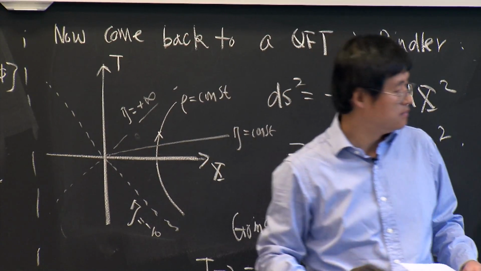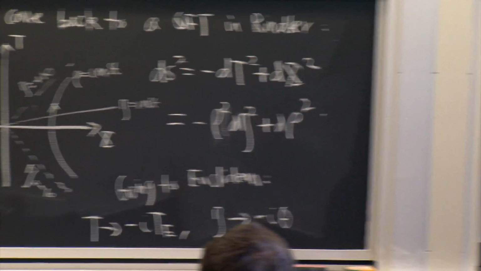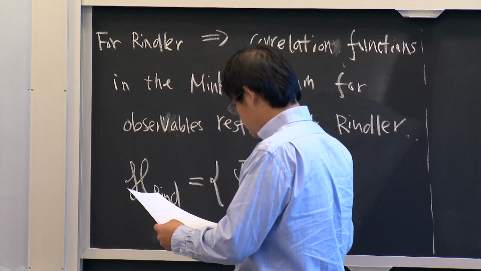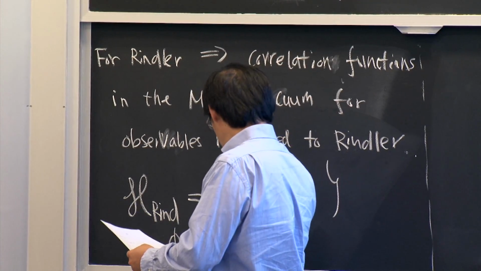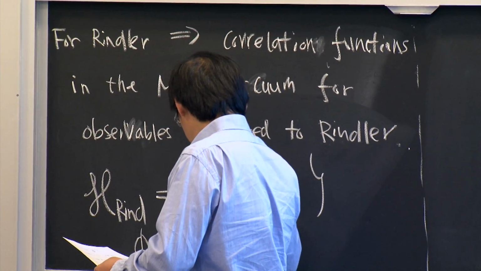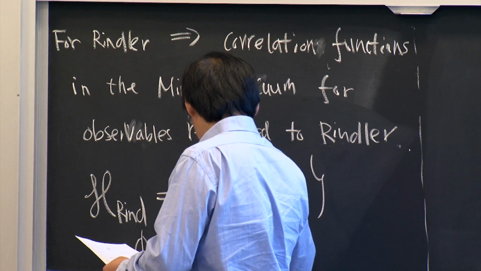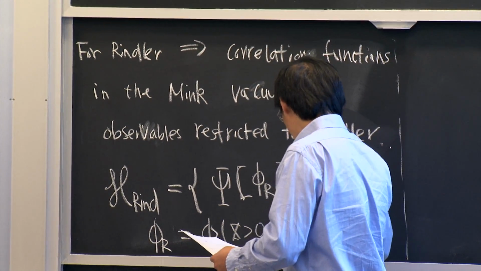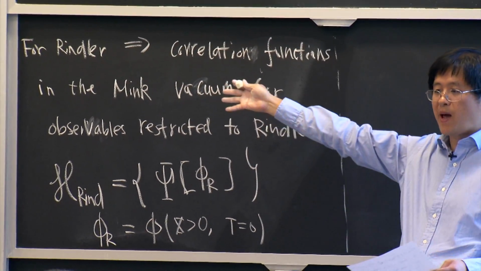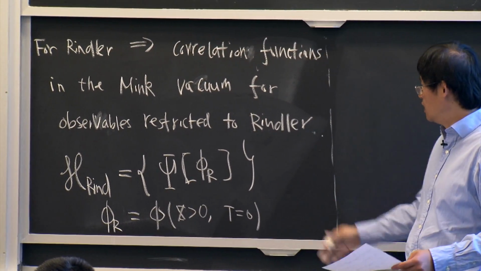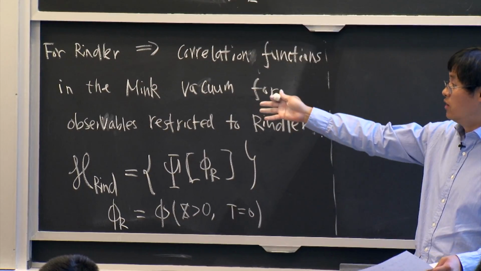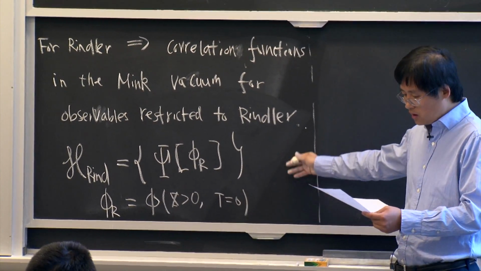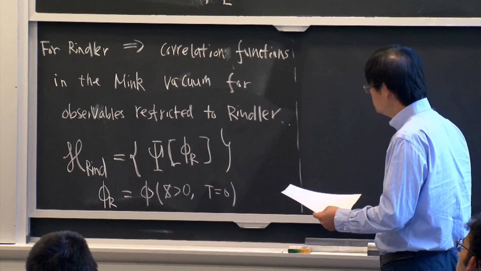So phi_R is essentially just phi for x greater than 0 and t equals 0, just the right half of the real axis. So this is the structure, this is the Hilbert space of the Rindler.